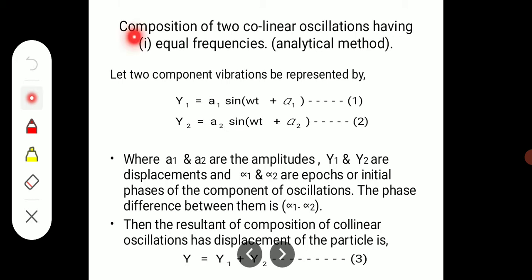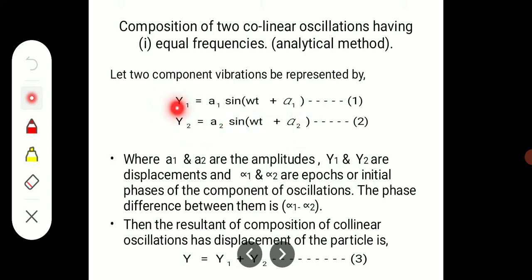Now, let us see the composition of two collinear oscillations having equal frequencies. Two collinear oscillations means they are in the same line, in a straight line, oscillations having equal frequencies combined together. Then what happens? Let us consider the two component vibrations, and those match the equation of the simple harmonic motion.